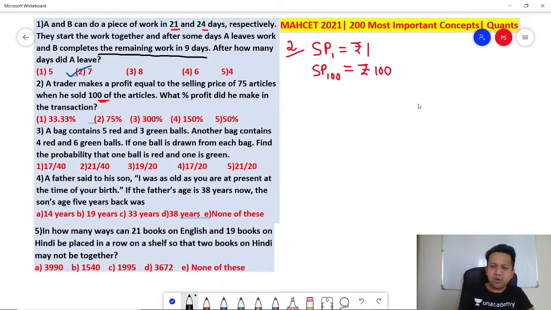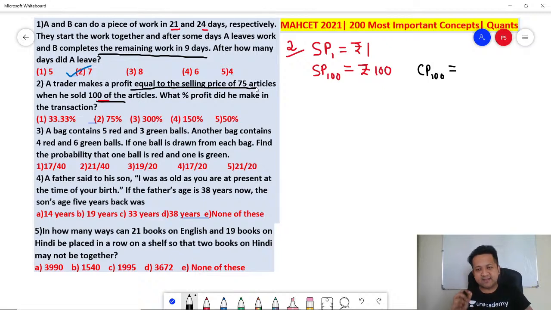Next, what about the cost price of 100 articles? When I am selling 100 articles, I am making a profit equal to the selling price of 75 articles. So what is the profit? Profit is equal to the selling price of 75 articles. Remember, selling price of one article is 1 rupee. So selling price of 75 articles is 75 rupees. It means profit is 75.